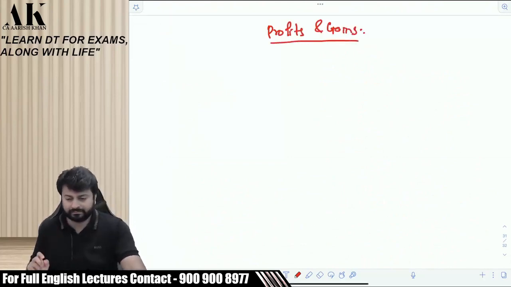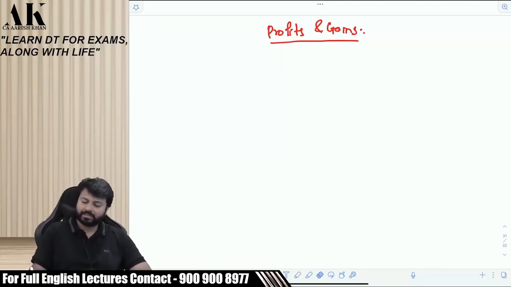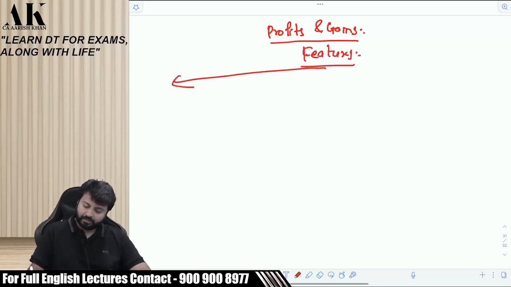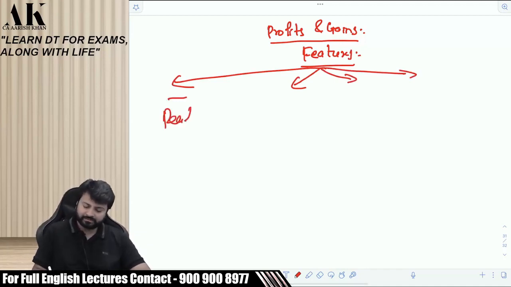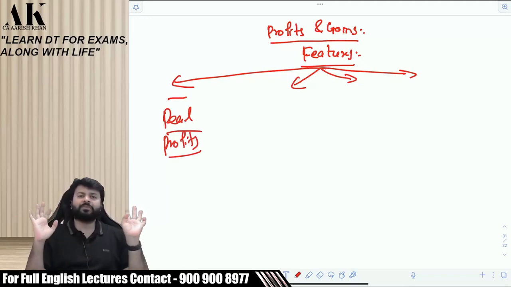Just give me a second. Now let's talk about what is profits and gains. Now there are some characteristics, some features of profits and gains which we need to understand. Profits and gains are supposed to be, listen carefully, real profits. Profits and gains are supposed to be real profits. What do I mean by real profits? Real profit means profits and gains as per section 28.